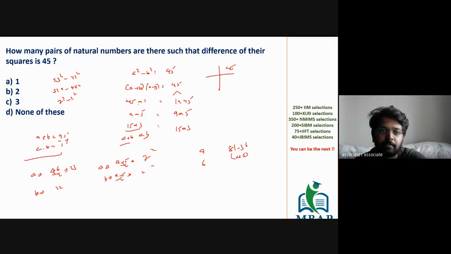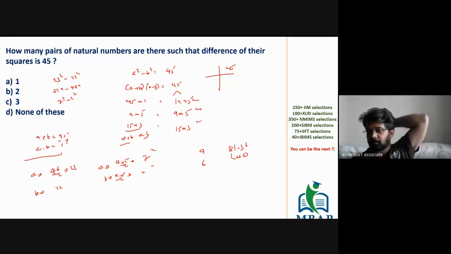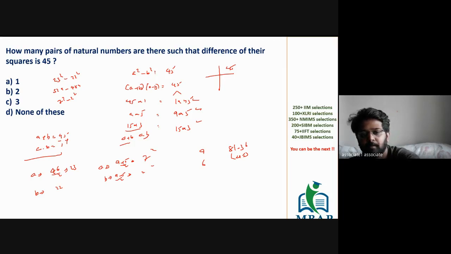Is this clear? Is this clear, all of you? First of all, tell me, is this clear? I'll give you a shorter way of solving the question. First, tell me, have you understood this or no? Okay.